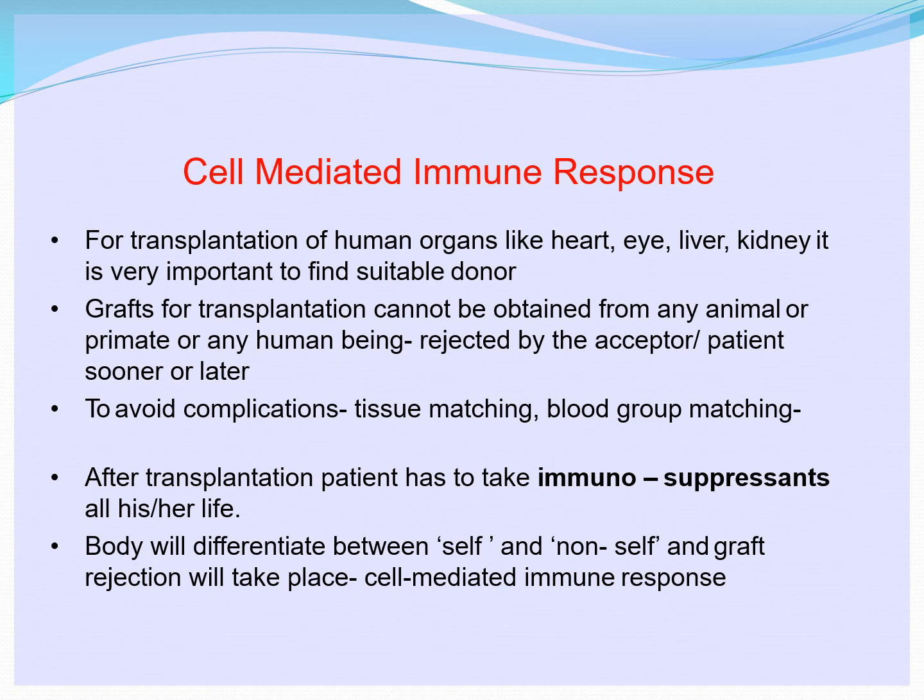Now when we are trying to do it, what they do first, they go for tissue matching, blood group matching, and there are so many tests which are taken whether this part of the body, that is the donor's part, will go well with the receiver's body to avoid complications, right? After transplantation, the patient has to take immunosuppressants all his or her life. Suppose it is successful, throughout the life they have to take immunosuppressants.